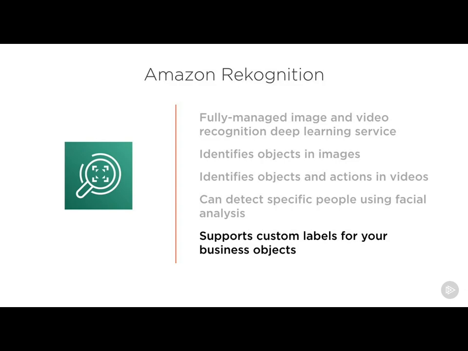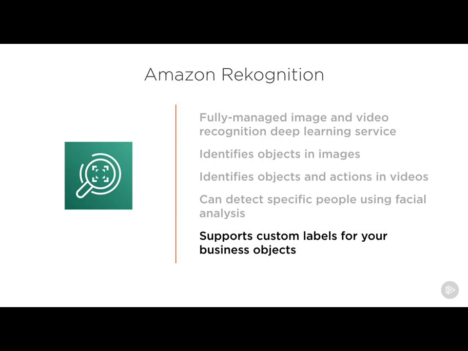So let's say you had a retail store, and you wanted to take pictures of your products, and then you wanted to be able to detect when people are checking out just based on a picture of their shopping cart, the items that they had. And we've seen Amazon implement similar technology with their Go stores. You could use custom labels for your business objects. There's a way to train the system to be able to detect those custom objects.